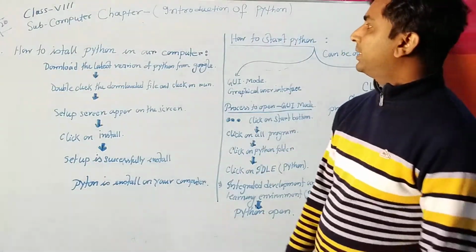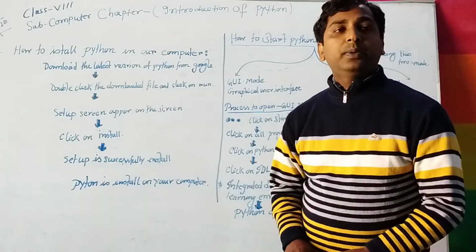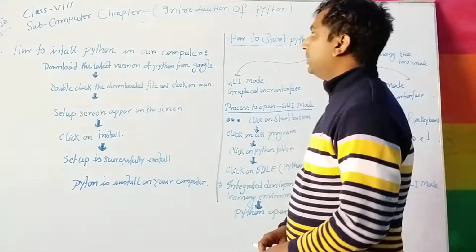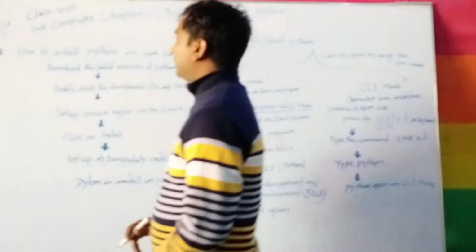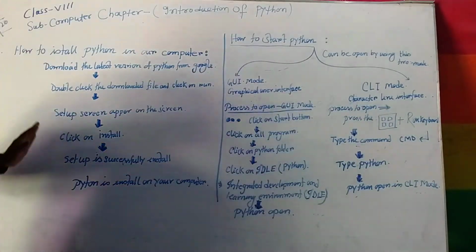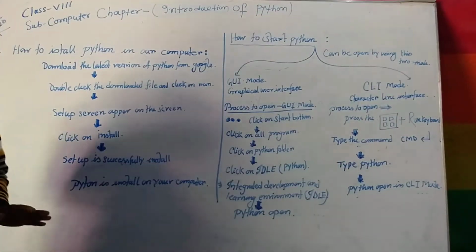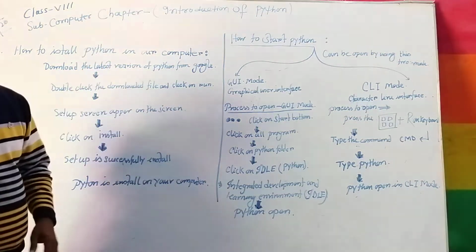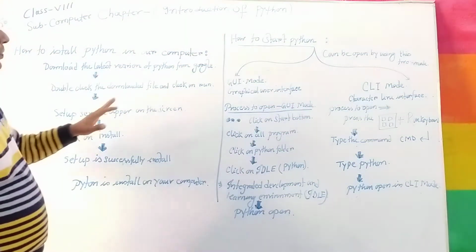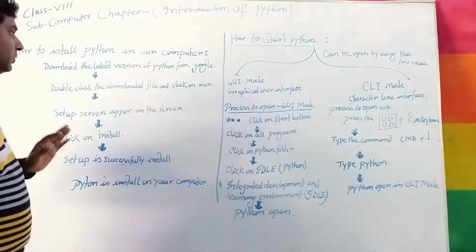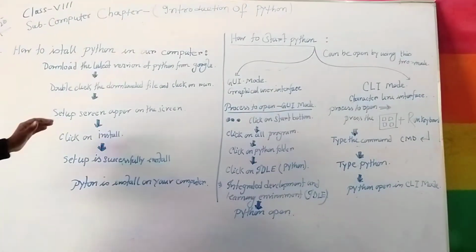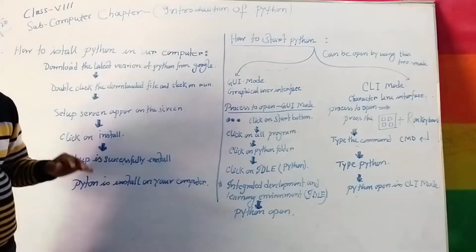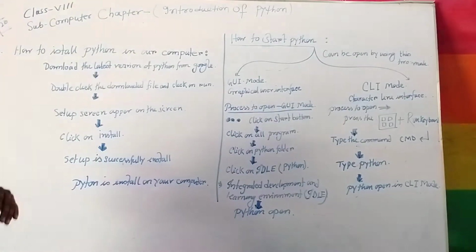Now we will see how to install Python in our computers. So first of all, make sure internet is available on your computer. After that, download the latest version of Python from Google. Your Python is downloaded on your computer.